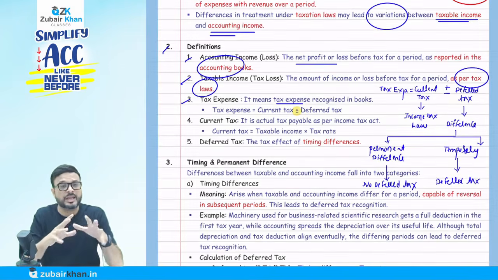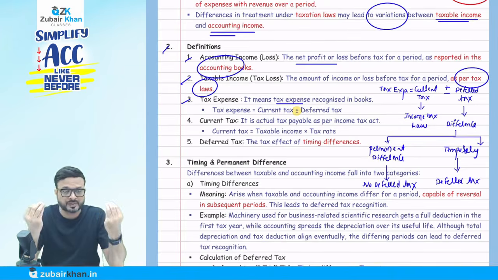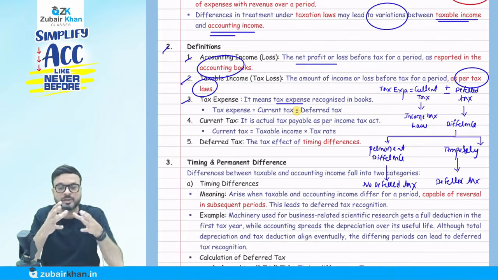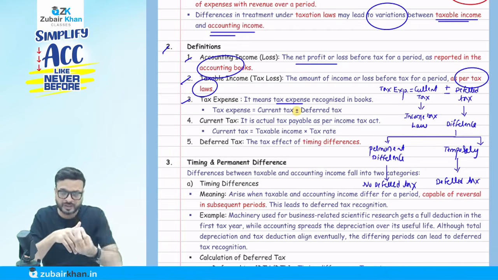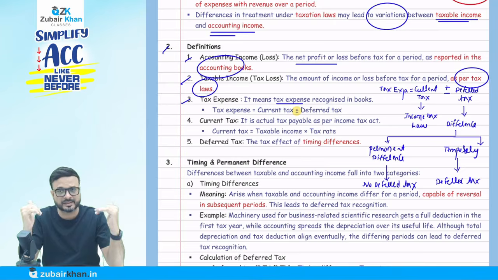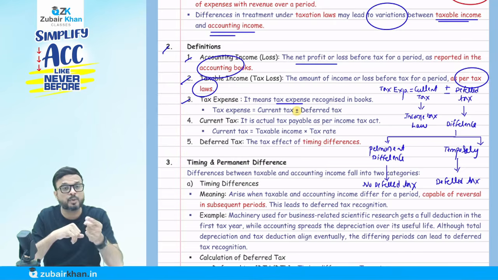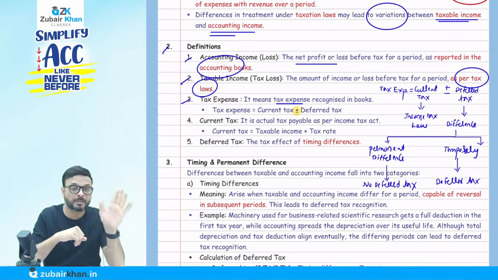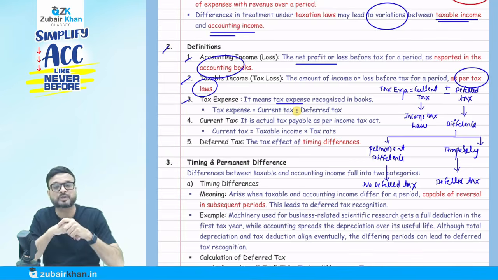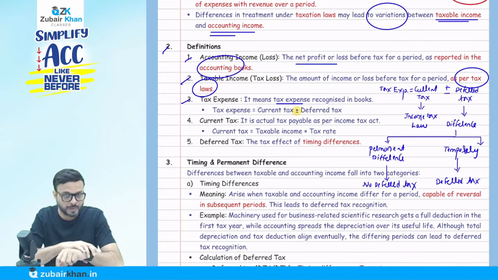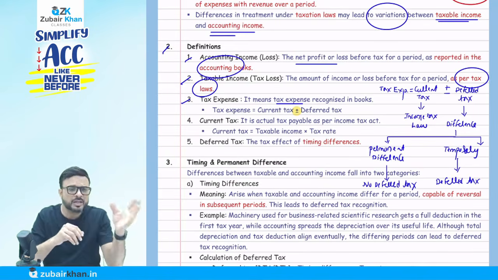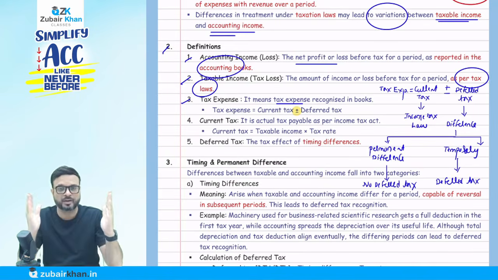In case of a temporary difference, the difference is coming but it will be reversed. Let me give an example. Depreciation. For example, I am following the straight line method while doing the accounting. Suppose the life of the asset is 5 years. So I am going to depreciate the asset over a period of 5 years. Every year 20% I am going to charge as depreciation.